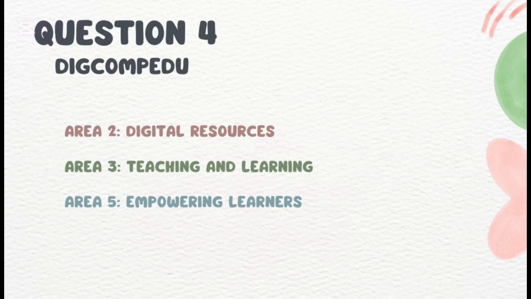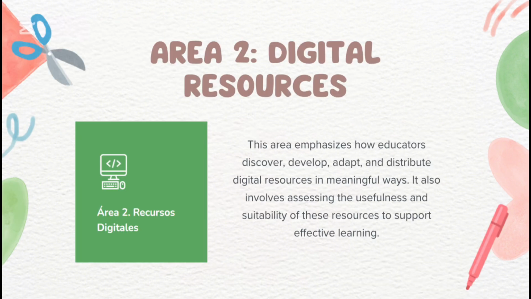For the 4th question, we were asked to choose 3 areas of the Compedu that we consider more relevant. I have chosen the area 2, digital resources, the area 3, teaching and learning, and the 3rd area that I have chosen is the area 5, empowering learners. The first area that I have chosen is the area 2, which is about digital resources.